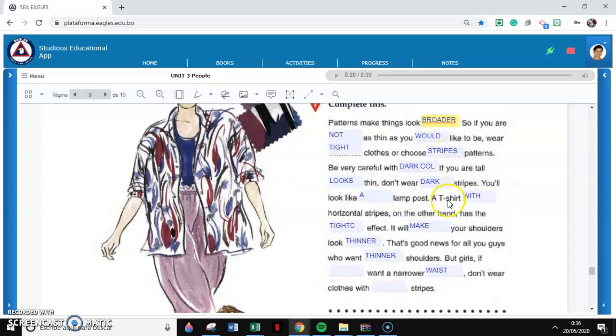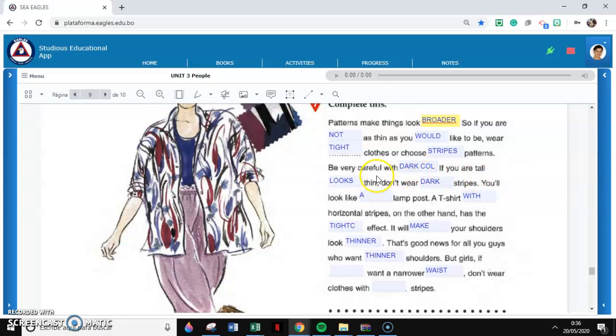So you can write different answers if you want. I just choose this one because I don't have the listening available here, so I just guess some of them, right? So be very careful with dark colors.